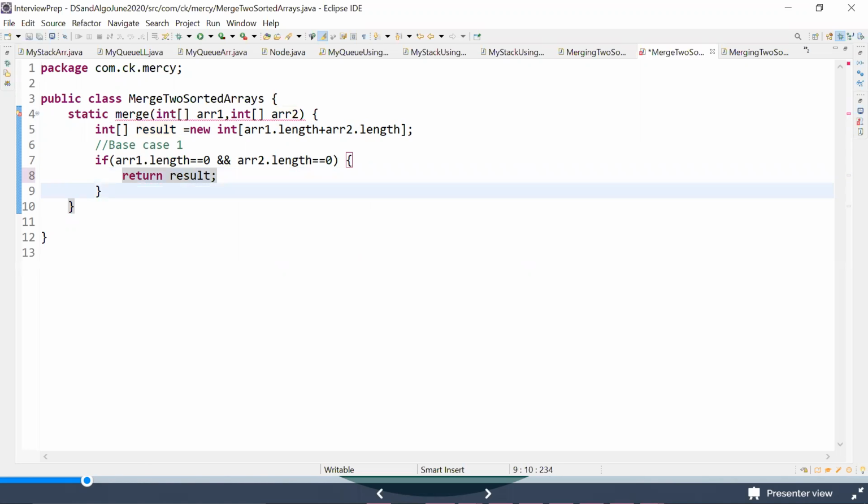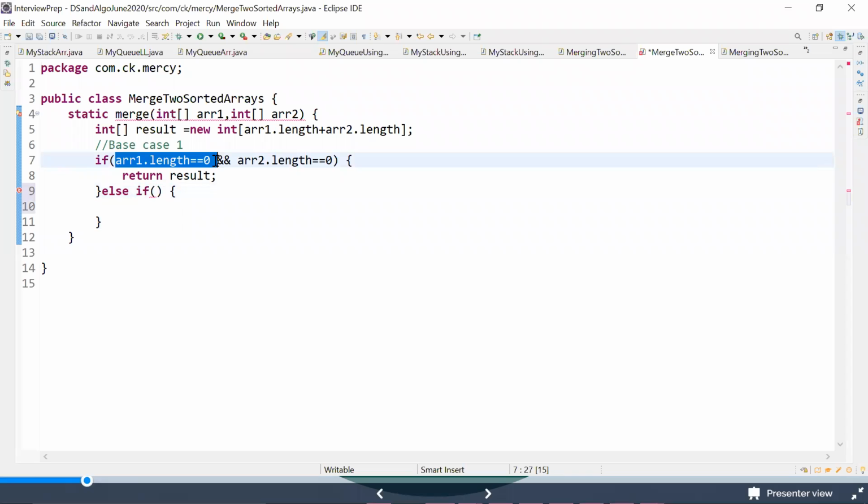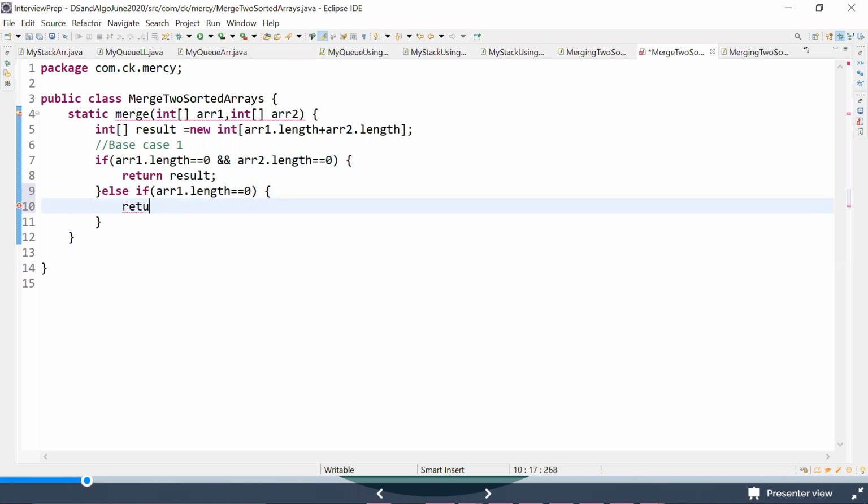Fine. Now if this is not the case, else if ARR1 dot length is equal to 0, in this case, you need to return ARR2.